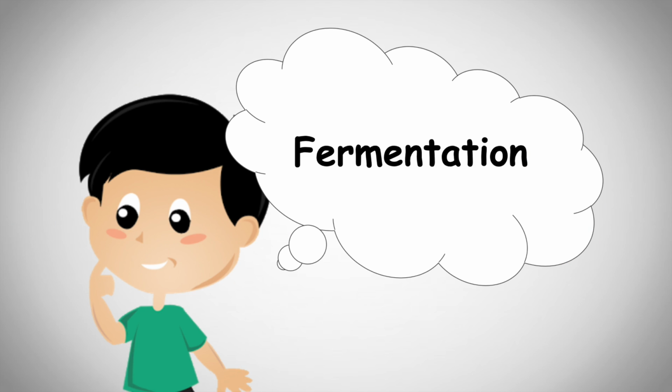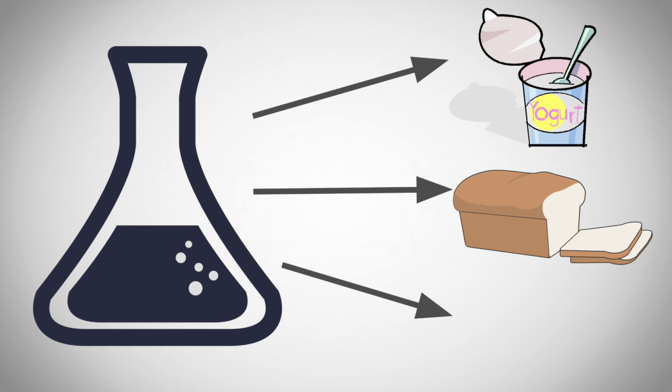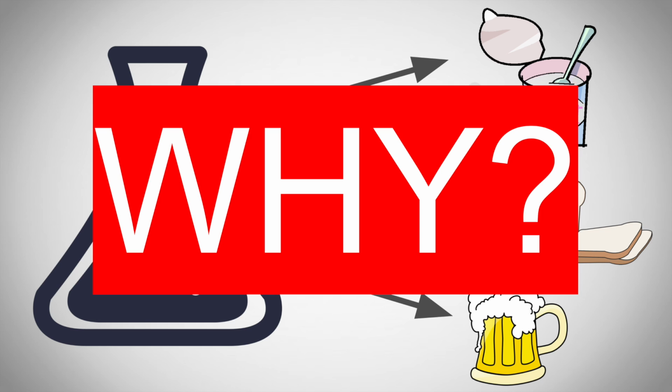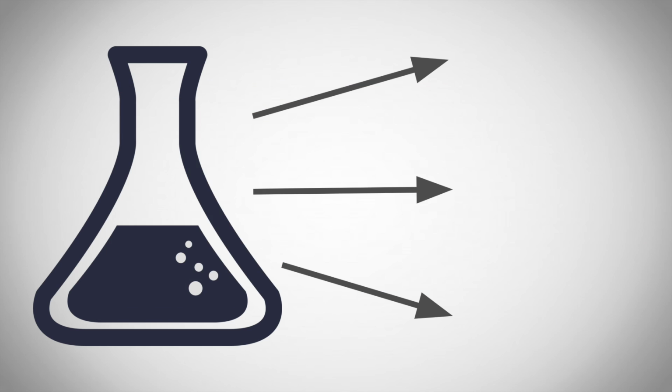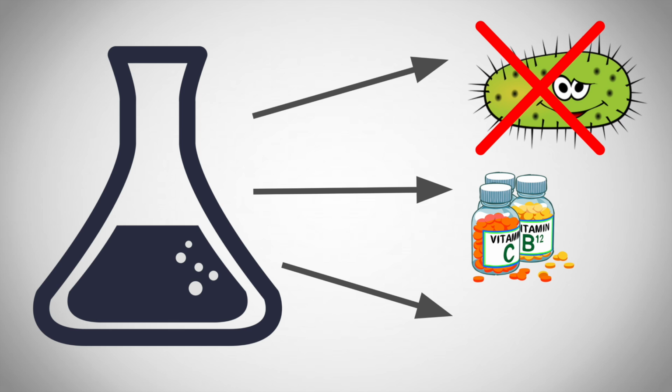The process of fermentation affects your daily life more than you would think. Fermentation is utilized extensively in the food industry to produce many of the products that you may eat on a daily basis. Why would we use such a complex process to create food? Fermentation can be used to preserve food by limiting the growth of pathogenic microorganisms. It can also be used to enhance the nutritional content of food and creates desirable flavors and textures.